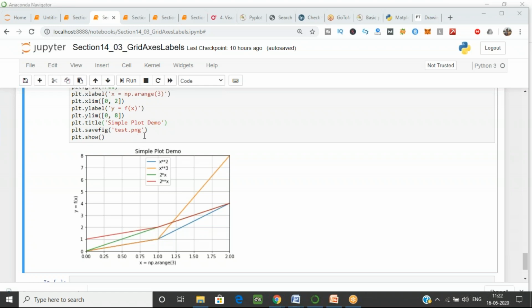Now what it will do is, in the whole folder where your data is stored, it will store the diagram only for this, with the name test.png. Now let's execute this and I'll show you where you can find that also. We have executed it.